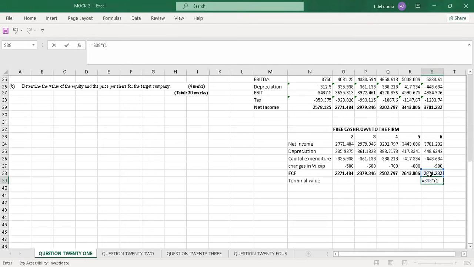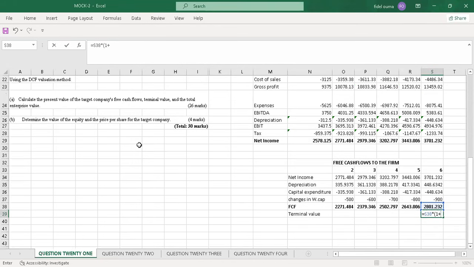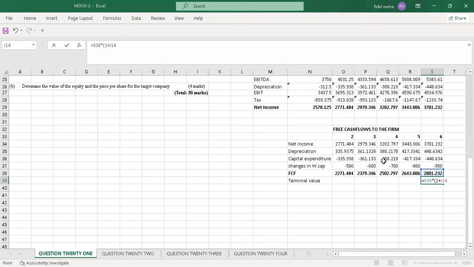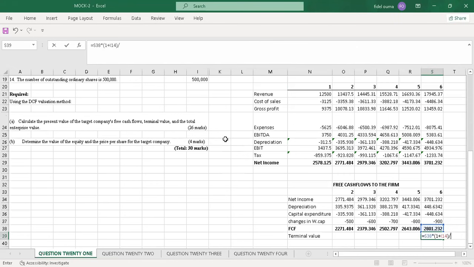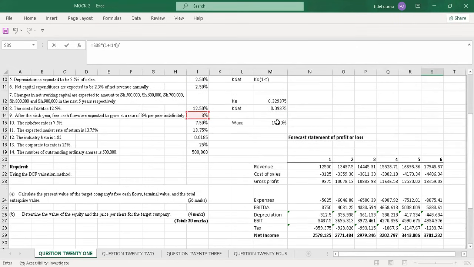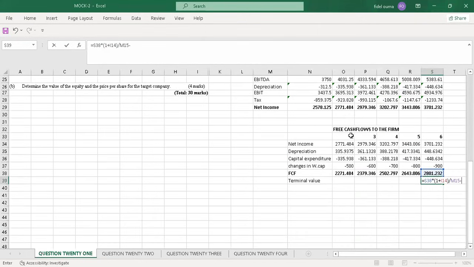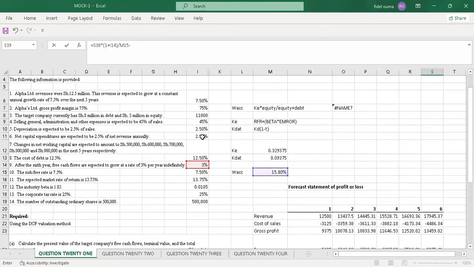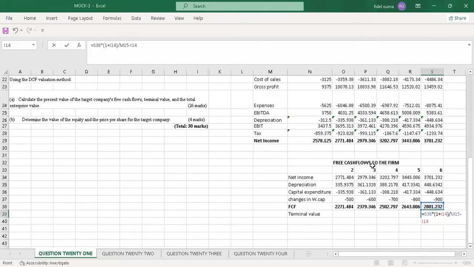When you multiply by any growth rate, you say 1 plus the growth rate. The growth rate we were told was 3%, so I'll pick the 3%. Then I put a bracket. Then I'll divide this by the WACC, the weighted average cost of capital. Then I'll subtract the growth rate, which was 3%. That's how you calculate the terminal value. I subtract that and I enter.